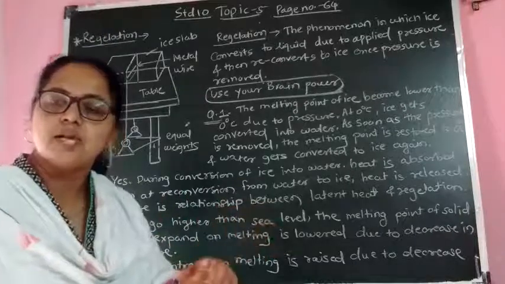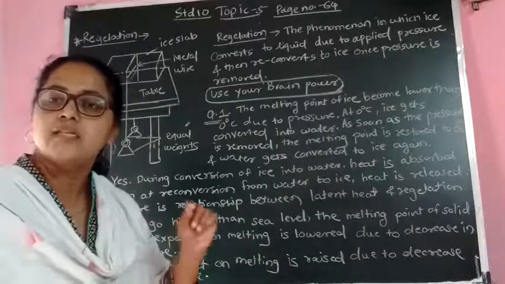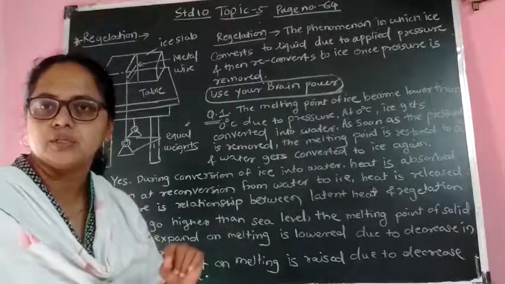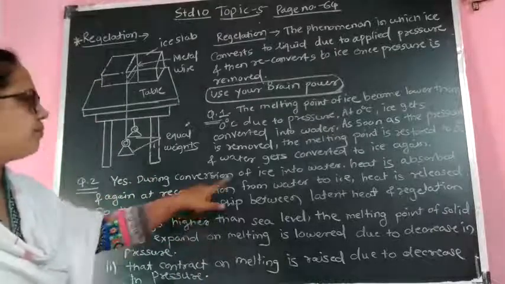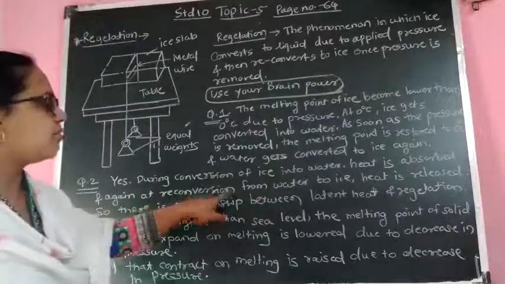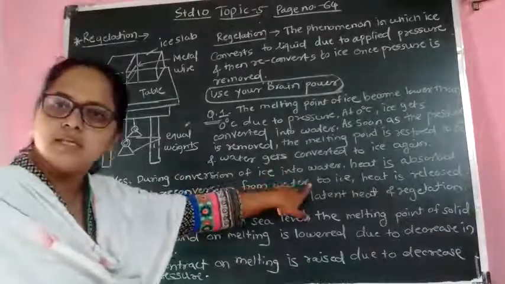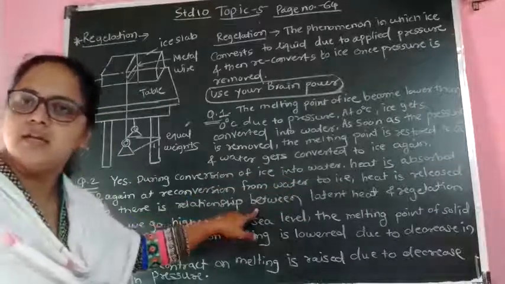During conversion of ice into water, heat is absorbed, and during reconversion from water into ice, heat is released. So there is a relationship between latent heat and regelation.